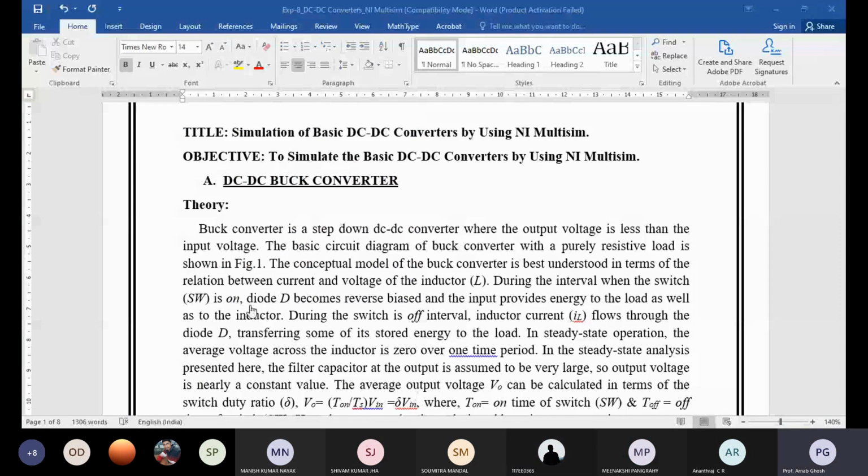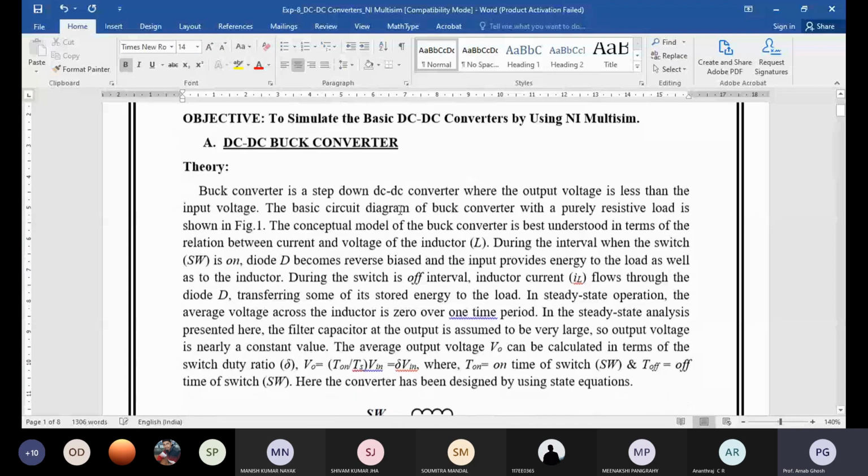Yes, sir. Okay. So today we are going to discuss about DC-DC converter. Okay, so some simulations. Actually, today I am not going to discuss the basic theory on it. I will give you that work and share this document with you. All of you try to simulate it in your hostel.